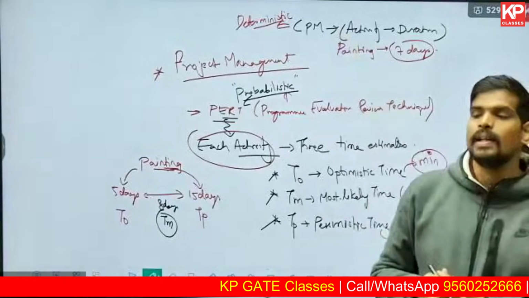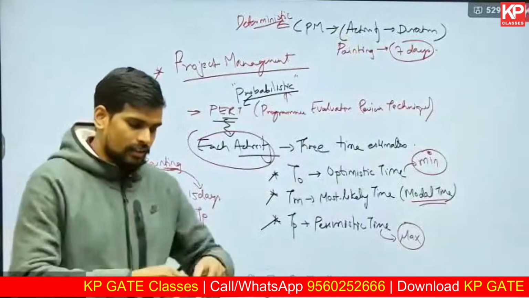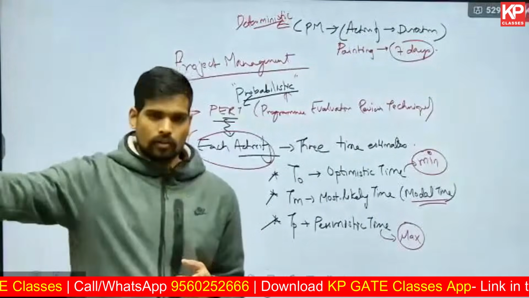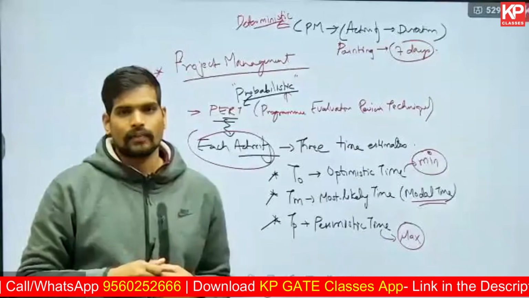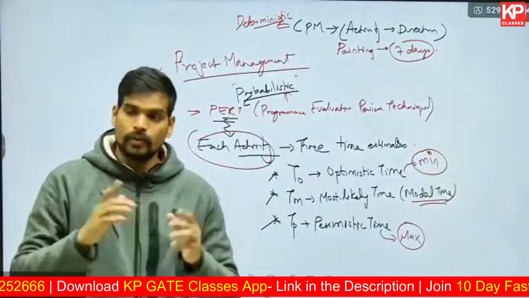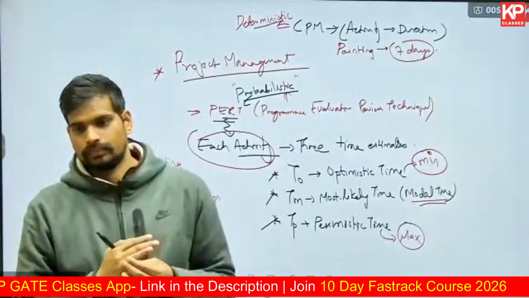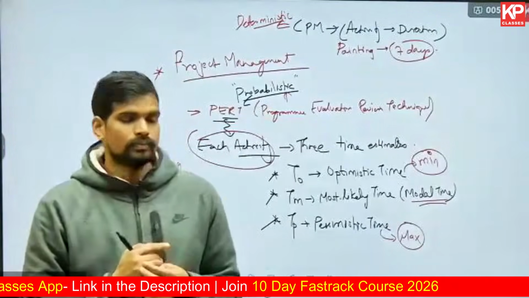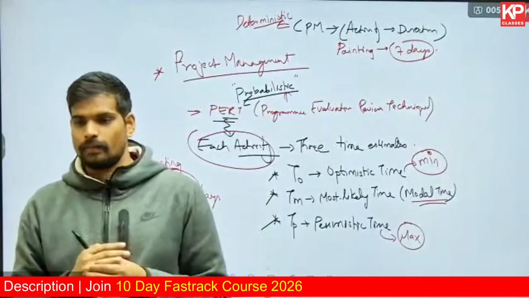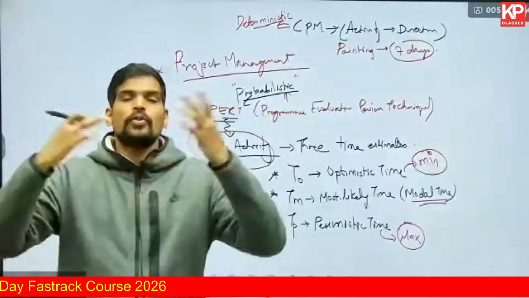Simple and straightforward is CPM. The reason is, in a small residential project, let us say there's a small plot, you want to know how many days it will take for excavation. If you ask 100 different contractors, how much time will you take to complete this excavation for a small 100 square meter plot, will you get almost the same values, or highly different values? Will it be less variation, or will you have a huge variation? You'll have very little variation, almost the same, because there's nothing new or rocket science there.